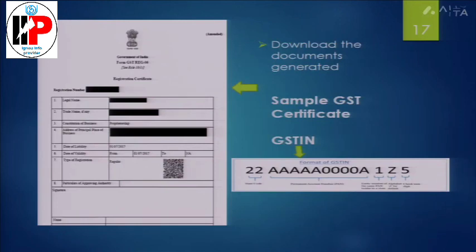So after entering the TRN and OTP, the form filling will start. You will enter all the credentials, personal details, address proof, requirements, services and the goods for which you are required to take the GST registration.